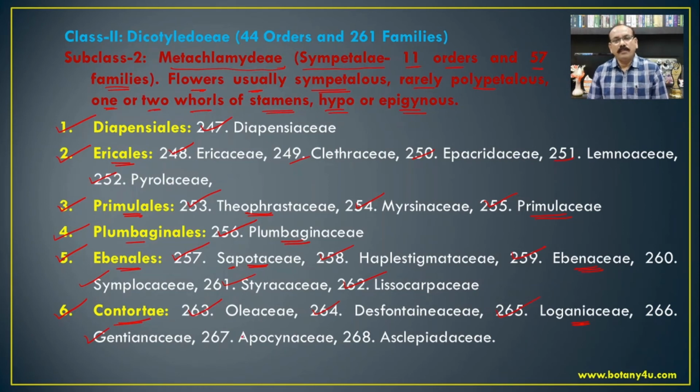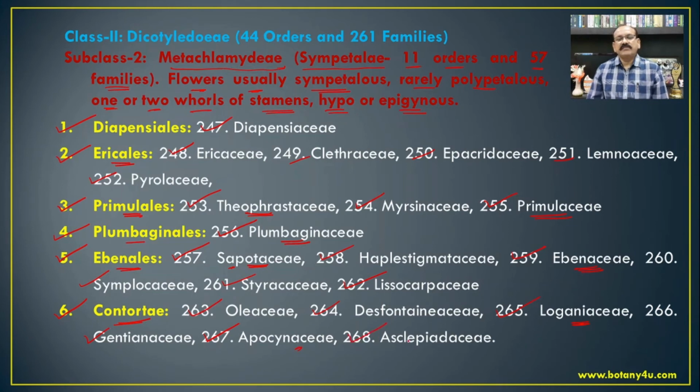Hexacum, Hoppea, these are the other members from the family Gentianaceae. Then Apocynaceae, and the most common members are Thevetia peruviana, now known as Cascabela thevetia, Nerium indicum, Vinca rosea. So these are the other common members from the family Apocynaceae.